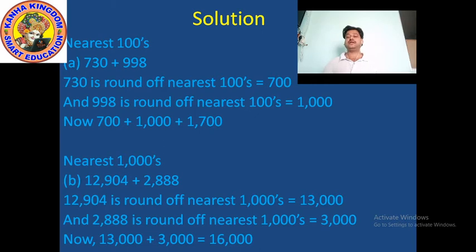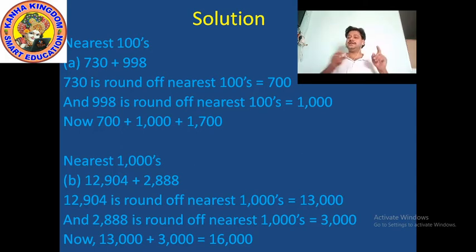And what is the digit in the 10,000 place? 1. So nothing you have to change in the 10,000 place, just write down 1. So when we converted 12,904 to the nearest thousand, it became 13,000. Okay, now the second number is